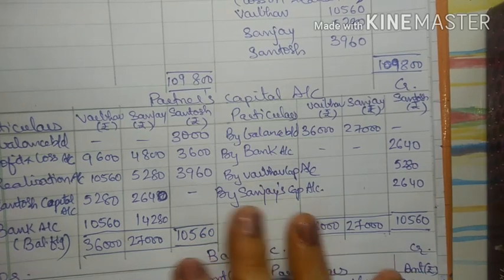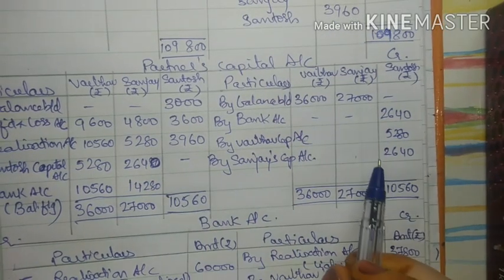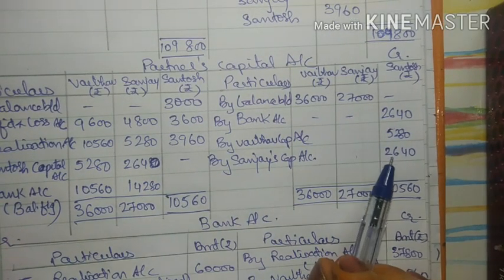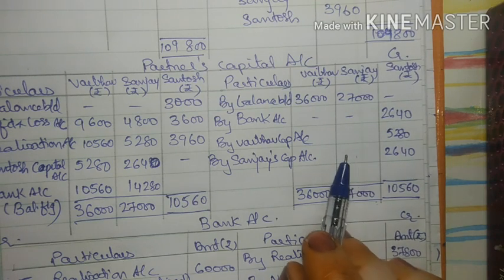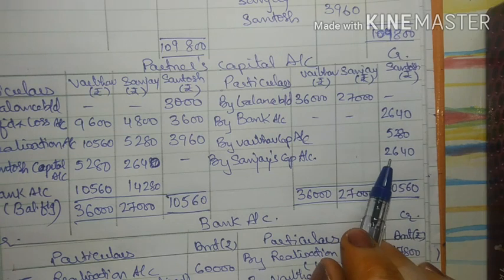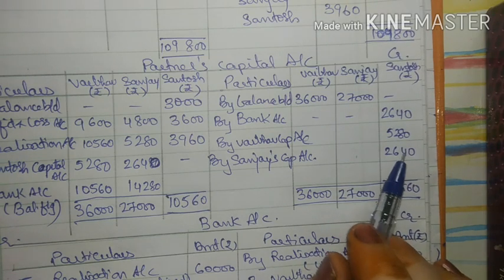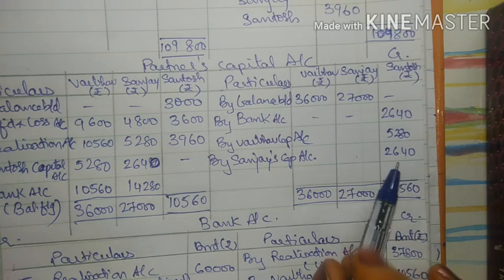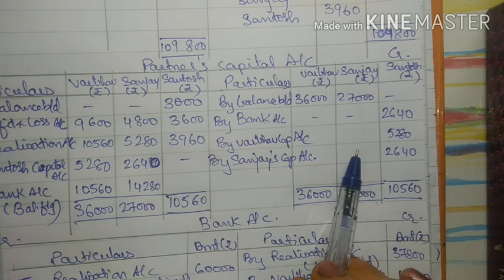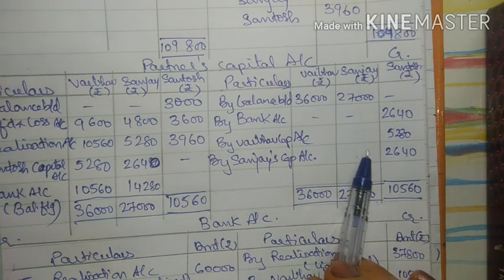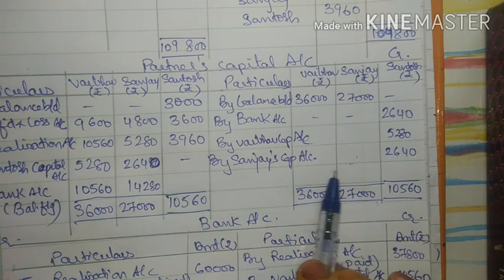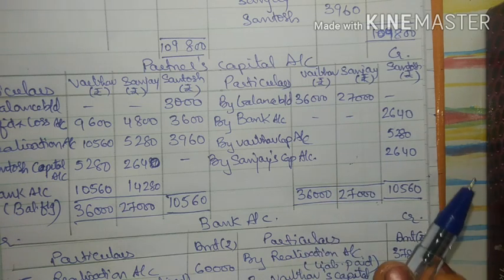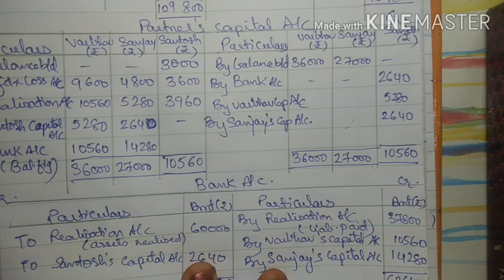Only in the distribution stage what you have to do is you have to find out the capital deficiency of the partner which is insolvent, and that capital deficiency means the amount which he is not able to pay due to insolvency, and that amount should be distributed among the other two partners. That is, capital deficiency will be borne by the other two partners, right? The rest things are same. Okay, thank you.